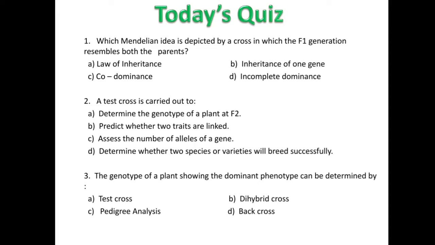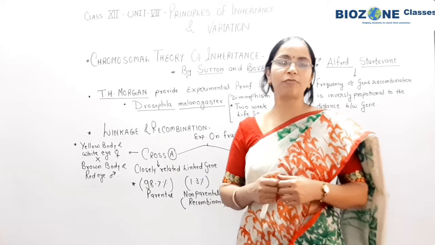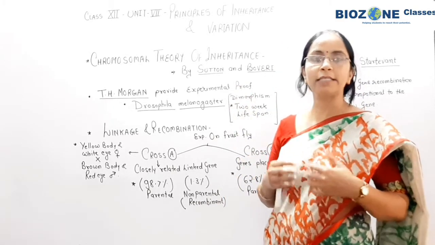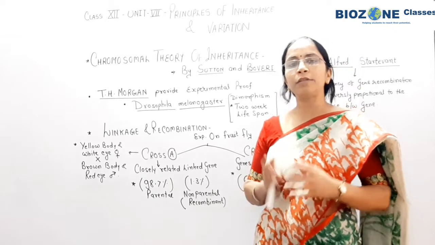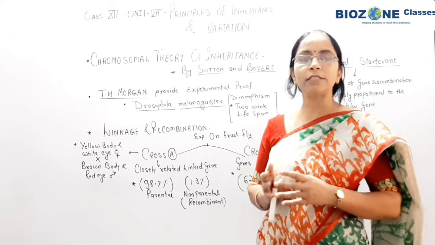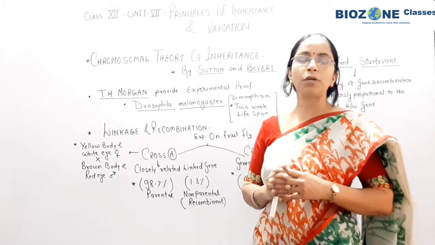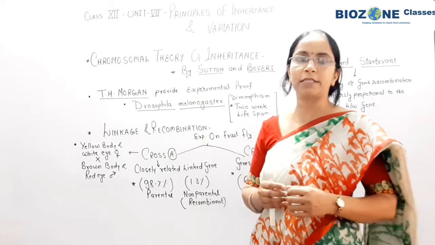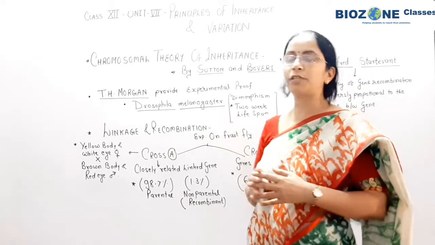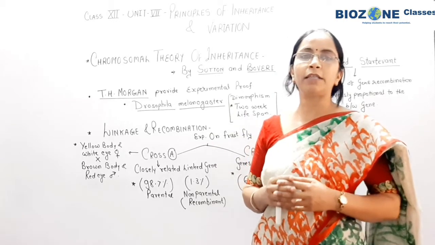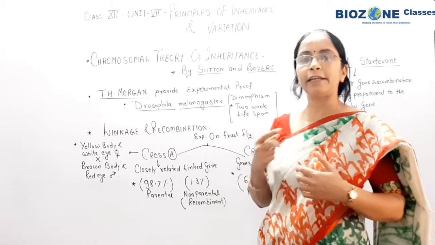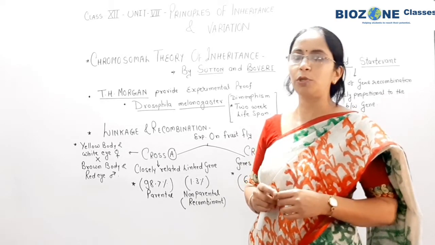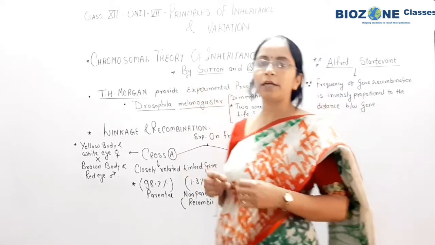So students, let's begin with today's session. First, for today, we discuss the chromosomal theory of inheritance. As in the last session, we completed the 3 laws or principles as well as the dihybrid cross or 2 gene inheritance, and now we come towards the chromosomal theory of inheritance. Here you remember in the first half of this chapter, we dealt totally with Mendelian inheritance, and later when the chromosomes were discovered. So after the discovery of chromosome, you remember Sutton and Boveri, there are 2 scientists.